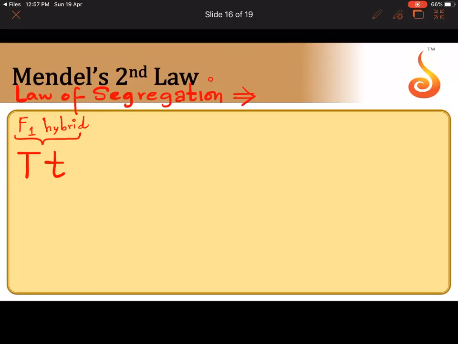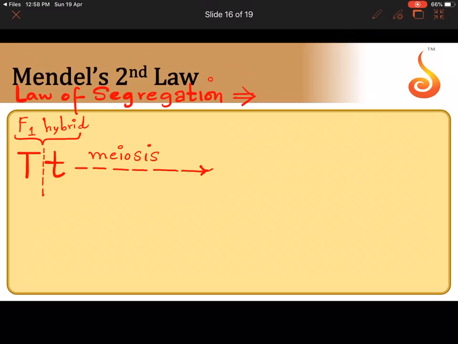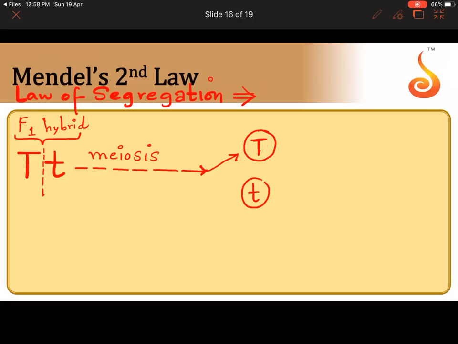Now, when you self-pollinate it, what should this plant produce? This plant should produce either pollen or egg, depending on whether it is anther or stigma. So during its gamete formation, it should undergo meiosis, I had told you. And during meiosis, capital T and small t get separated from each other such that a gamete will either receive capital T or it will receive small t.